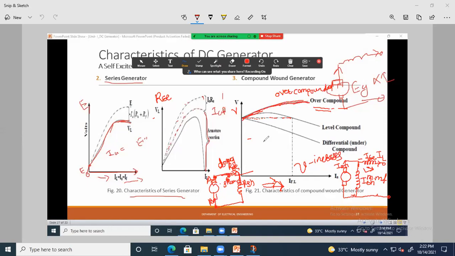So that means if we increase the load current, then the output voltage will increase above that of the no load voltage. हे no load voltage आहे, above that of no load voltage वरती increase होईल. So this is nothing but over compounded. Now if the series field winding turns are so adjusted that with the increase in load current, the terminal voltage substantially remains constant.